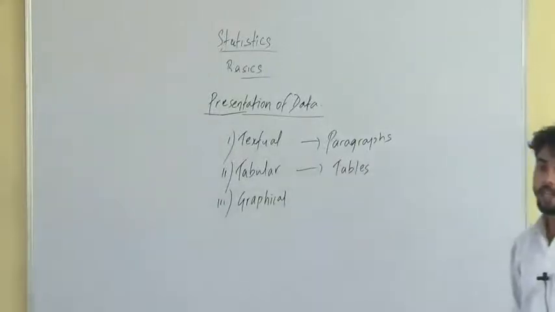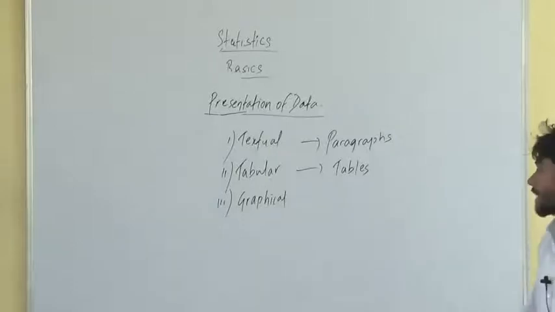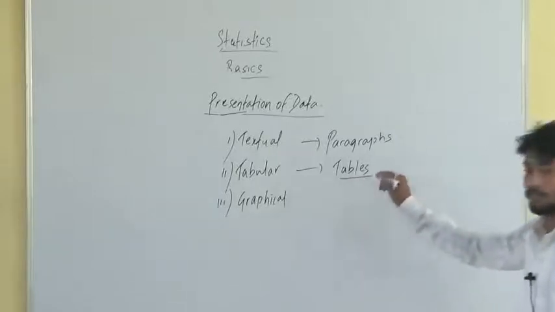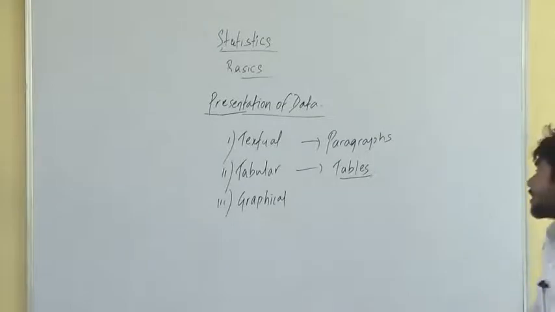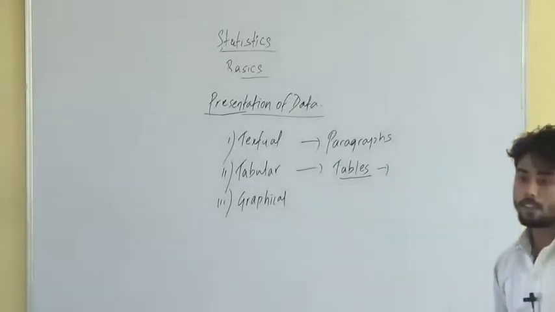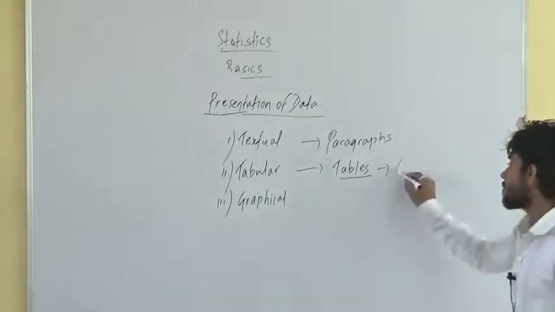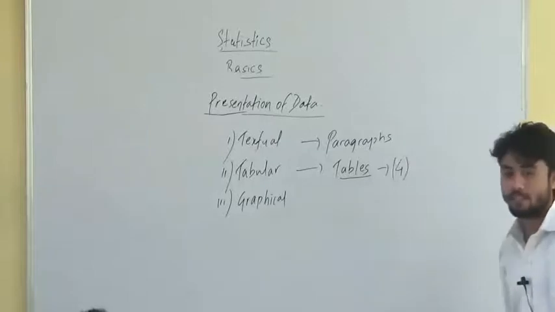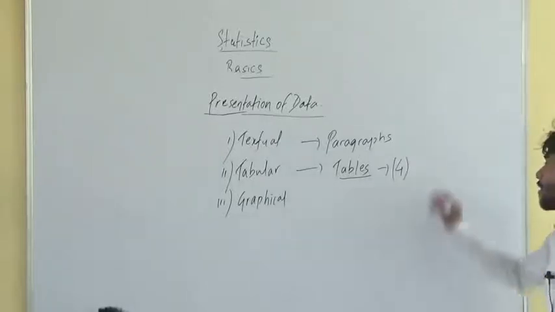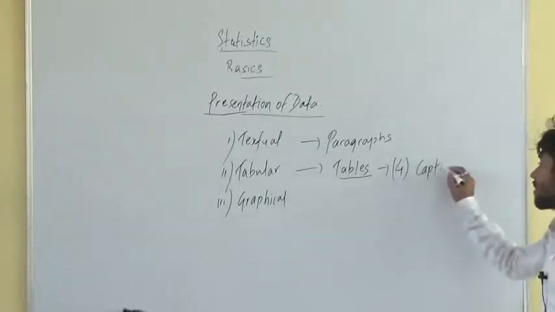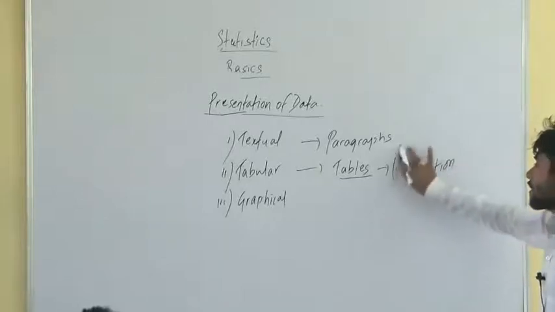Here we have to know that some theoretical questions can be asked about the table. One theoretical question can be, how many parts are there in a table? We can say 4 parts. Of course there are 5, one is not mandatory. 4 parts, one is caption. You can write 5 also. Let me write 5 only.